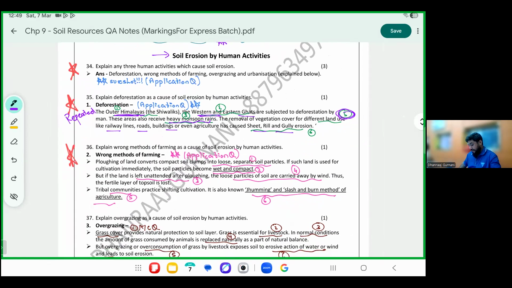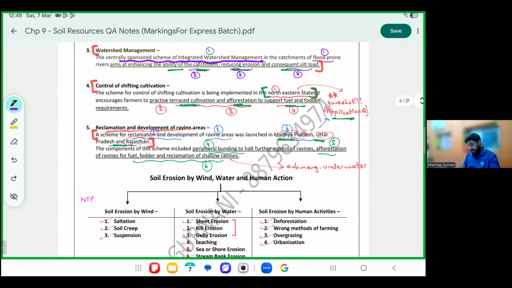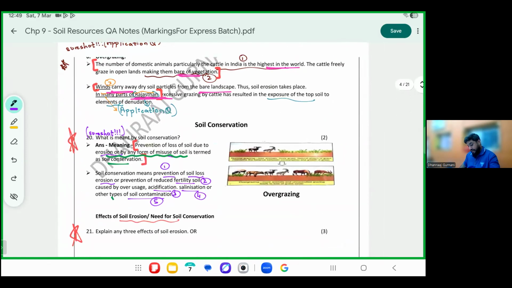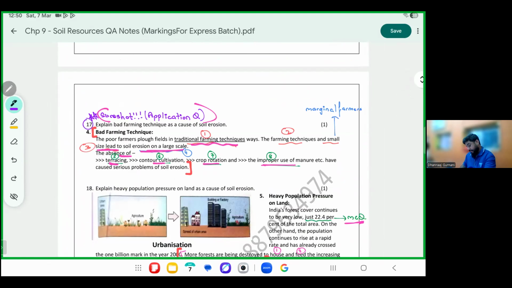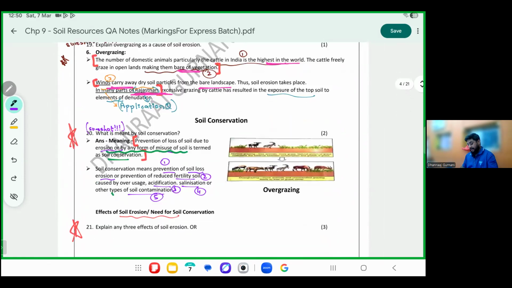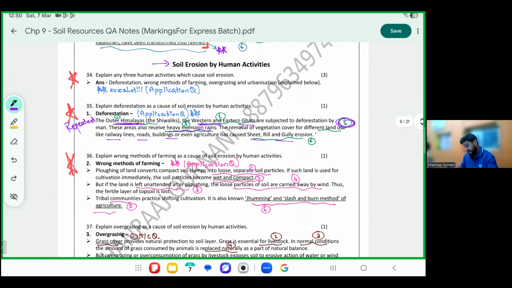Wrongful agricultural practices you cannot learn from here. You can directly do from the one which we did here. Question number 17, if you see. Bad agricultural techniques is wrongful agriculture practice. Please write similar to question number 17.